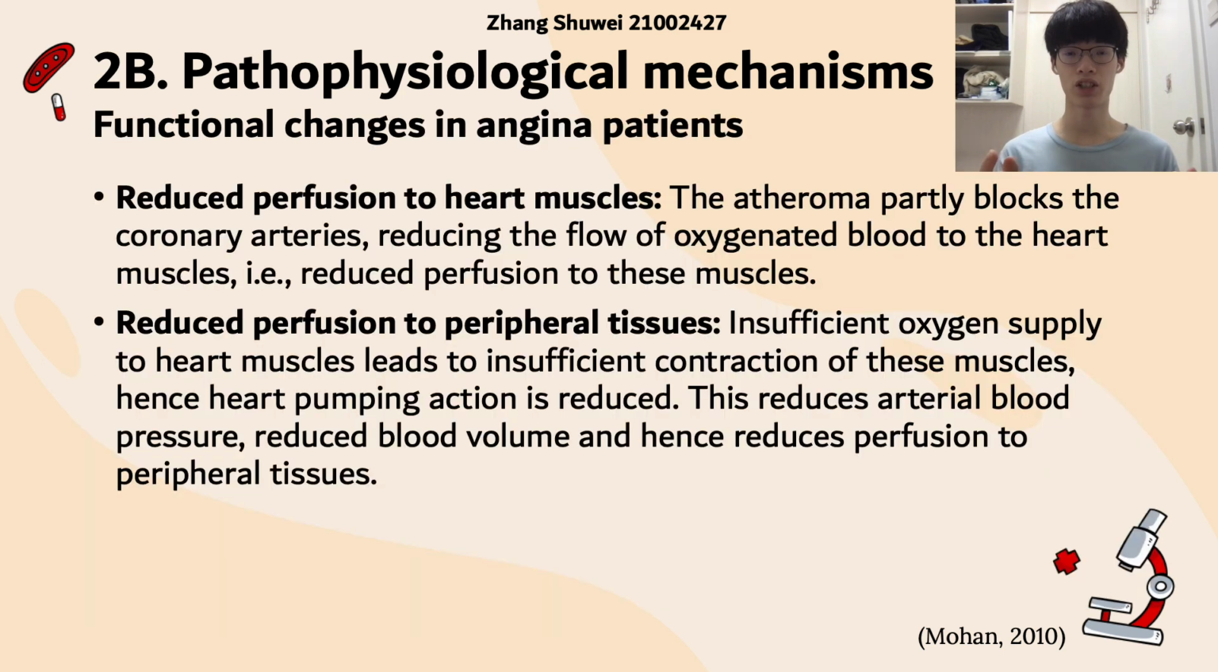Then I'll talk about the functional changes in angina patients. First is the restricted perfusion to heart muscles. Because the atheroma partially blocks the coronary arteries, the flow of oxygenated blood to the heart muscle is restricted, and it results in some reduced perfusion in these muscles. And the second one is the reduced perfusion to the peripheral tissues, as the inadequate oxygen delivery to heart muscles can lead to some insufficient contraction of these muscles, and it results in some decreased heart pumping. And this can lower the arterial blood pressure, blood volume, and eventually the perfusion to the peripheral tissues.